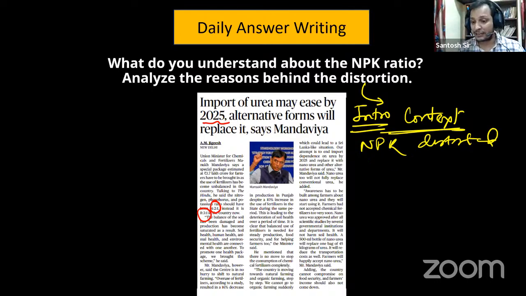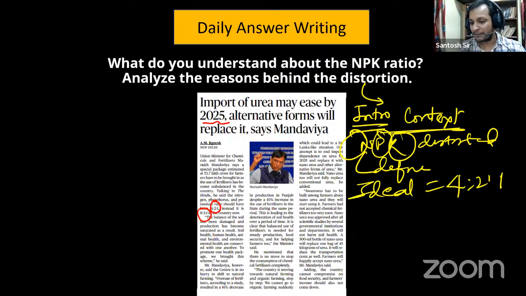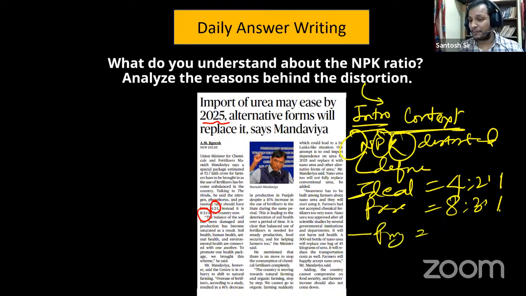Then you define what is NPK. You say that NPK stands for nitrogen, phosphorus and potassium in the soil. Ideally it should be 4:2:1. At present it is 8:3:1. Then I gave some parliamentary committee report, and I said in Punjab it is 32:7:1, and in Haryana it is 27:6:1. So this is the kind of distortion.